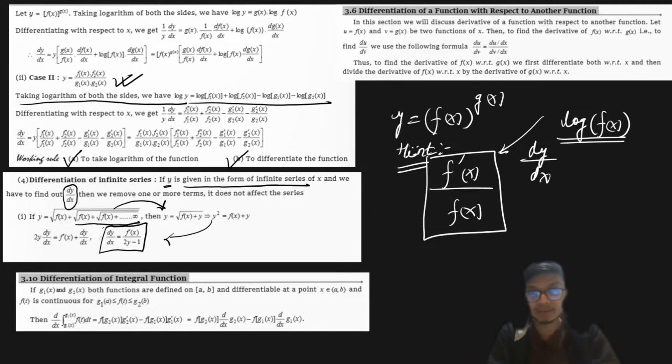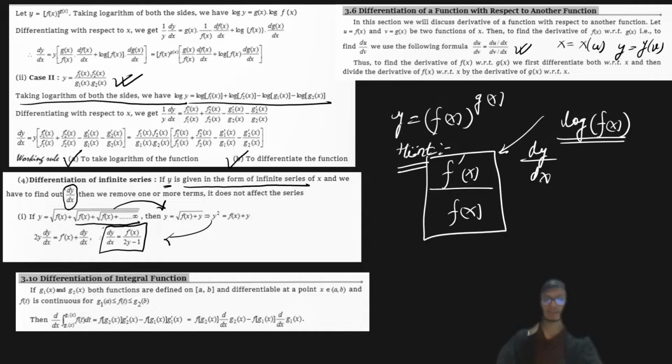All right. So that being said, now let's move to the concept of differentiation of a function with respect to another function. Now this is something very simple that we use parameters for, right? So I'm not going to discuss this in much detail because you already know it: when we express x and y in terms of another variable, we have to differentiate each individually, and then take the following fraction in order to get the derivative, right? So please take note of this.